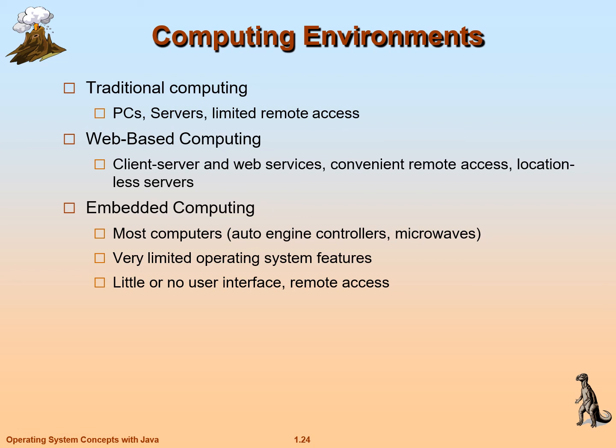Okay. In embedded computing, most computers in an automobile, for example engine controllers, or microwave or washing machine, dishwashers, all come under embedded computing or a real-time operating system. It is used where we use a limited feature of operating systems and very little interface.